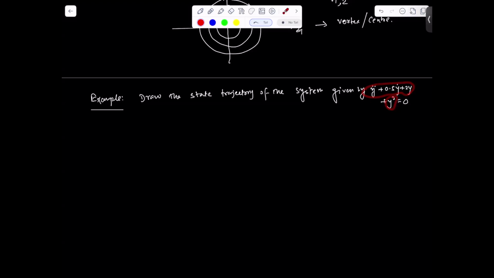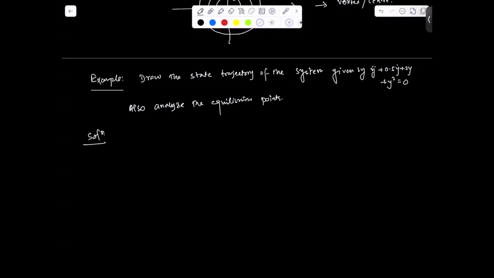Due to this nonlinear term, the system is nonlinear. And also analyze the equilibrium points. For this, we first have to find the linear system, find the equilibrium and eigenvalues, and based on that we can classify the equilibrium point, whether it is stable or unstable.